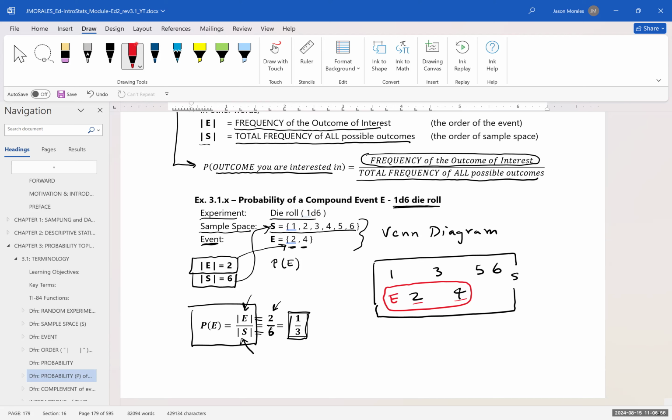Okay, so now when it comes to calculating the probability of getting a 2 or a 4, you can see, well, we've got 2 outcomes in event E. And as far as the number of outcomes in our sample space, we've got 1, 2, 3, 4, 5, 6. We've got 6 total. Okay. So Venn diagrams come in handy, and I'll be using more of them later to show what we're dealing with, our event and our sample space.